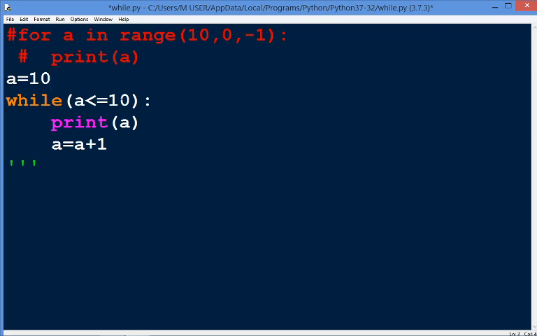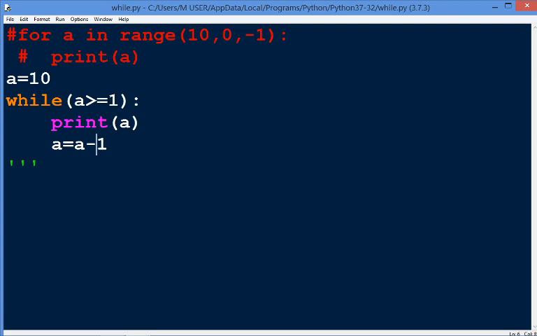Then we need to change the condition like this: a greater than or equal to 1, and here we need to write a decrement statement, because our series will be in decrement order, that's why we put a decrement statement here.